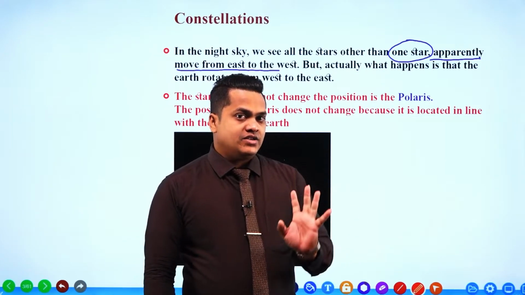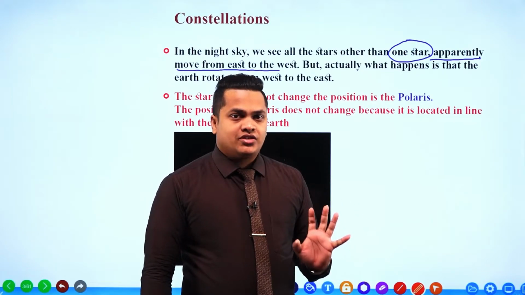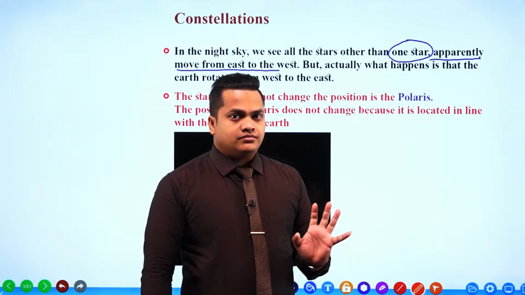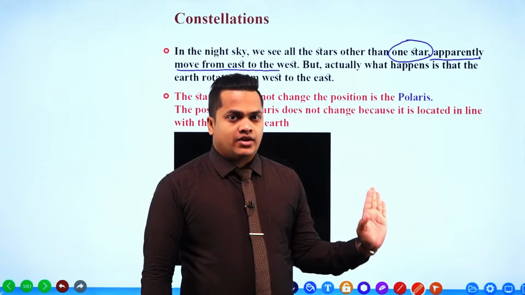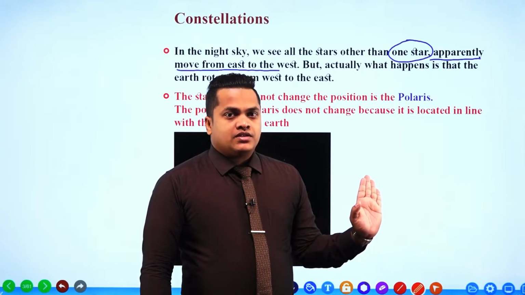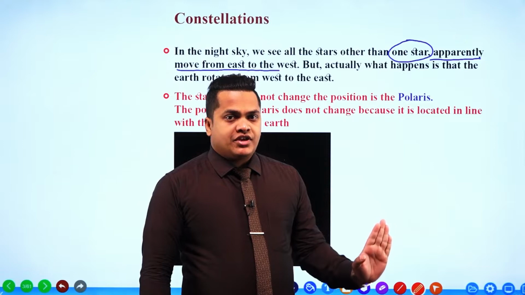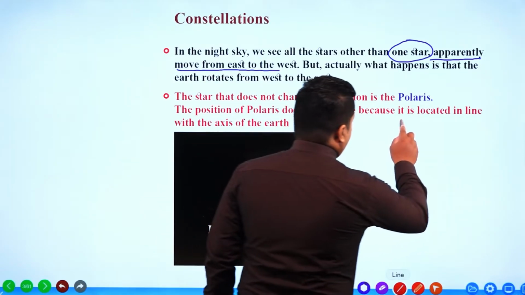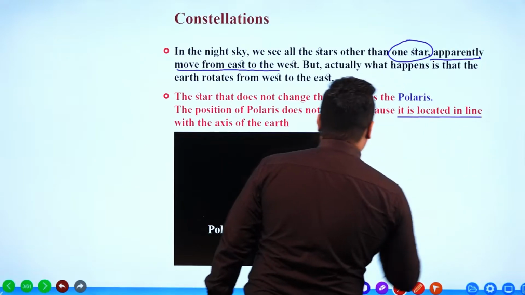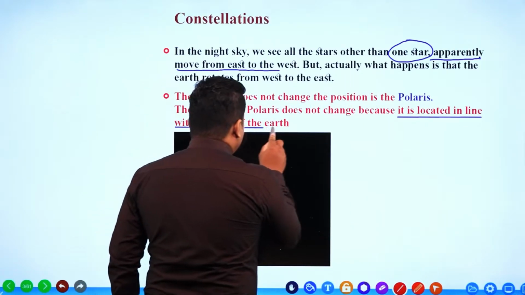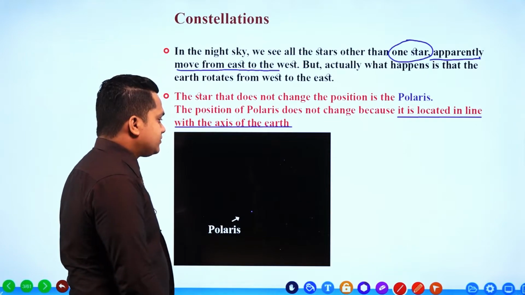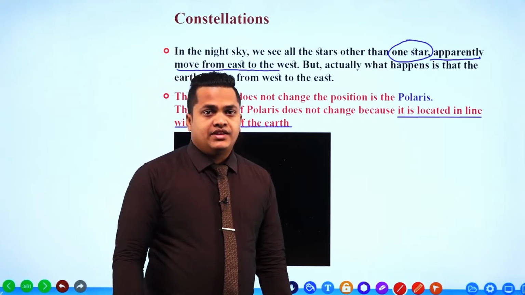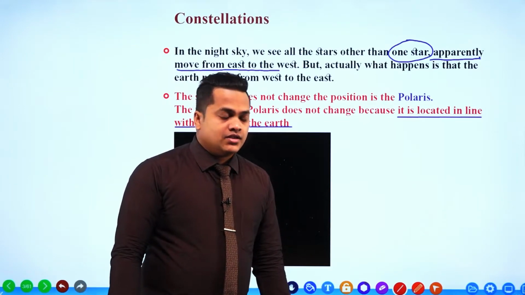I told you that there is one star whose position is not going to change at all. So that particular star is the Polaris. The position of Polaris is not going to change because, my dear children, what's the reason? Because it is located in line with the axis of the Earth.